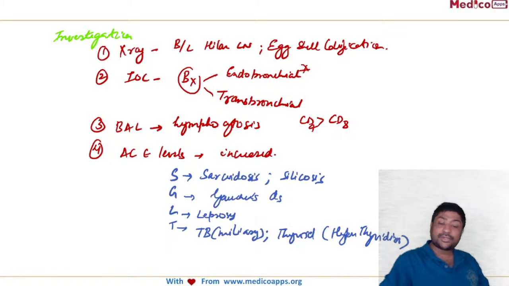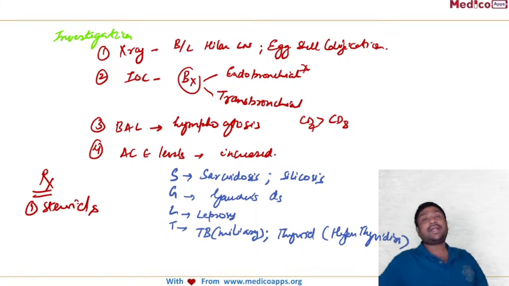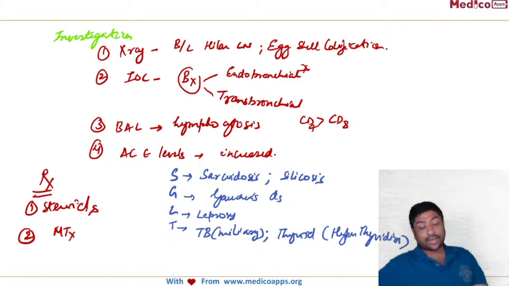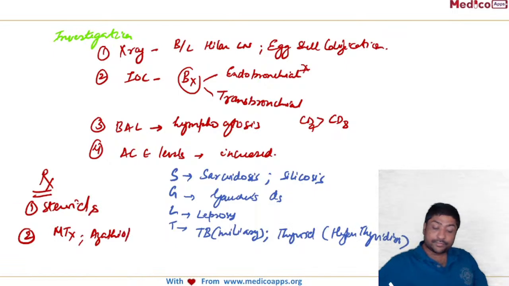How do we manage a patient of sarcoidosis? So we will generally use steroids. Steroids will be used, and generally, we try to taper the dose to a very low dose. And sometimes when we cannot give steroids, in those cases we can use methotrexate. There are certain conditions when the patient is having lots of side effects of steroids, then we can use methotrexate. We can also use azathioprine. And another very interesting drug, infliximab.